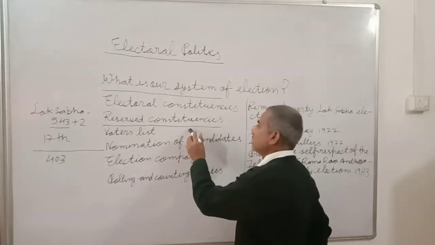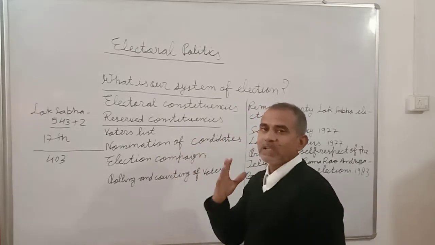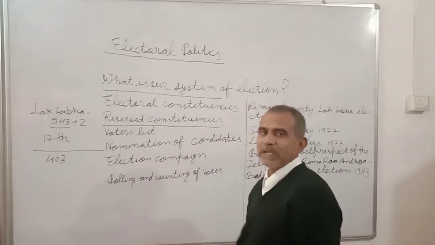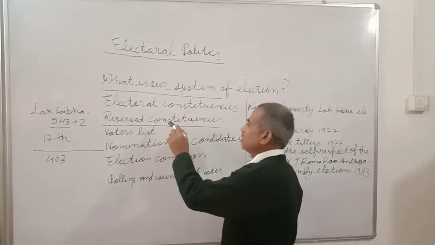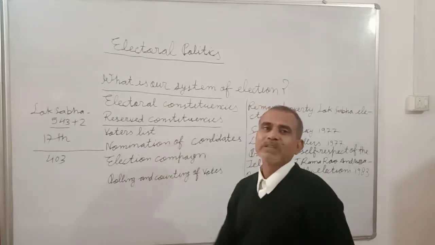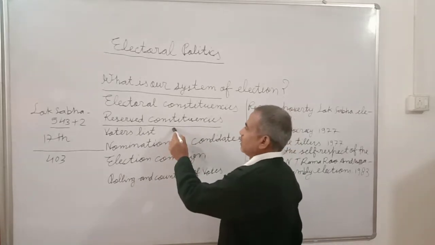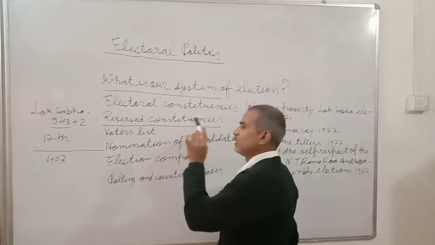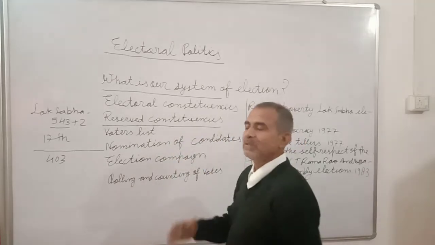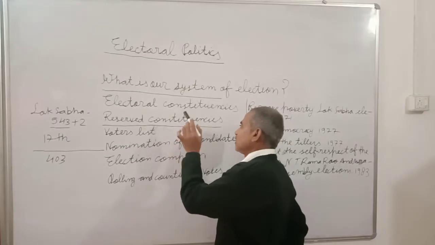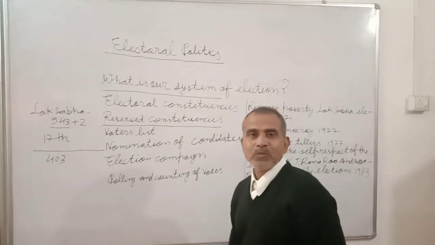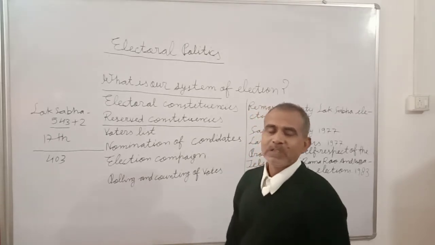So for their development, so that they can come into the mainstream of society, seats are reserved for the weaker sections of society, for SC and ST, and these seats are filled only by candidates who belong to SC or ST.